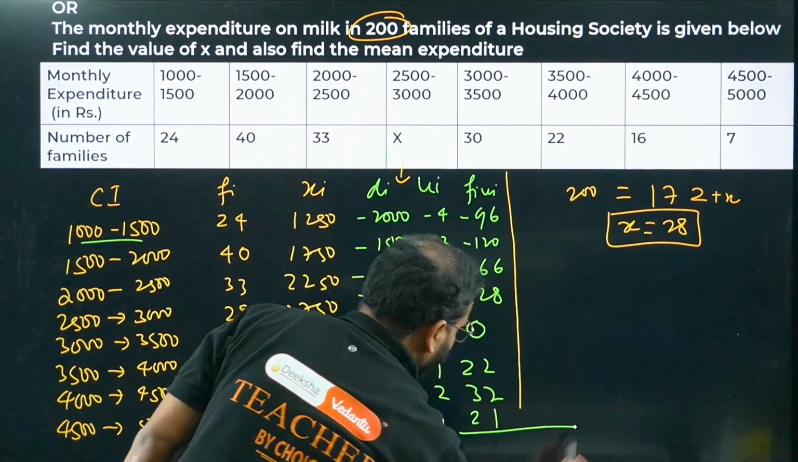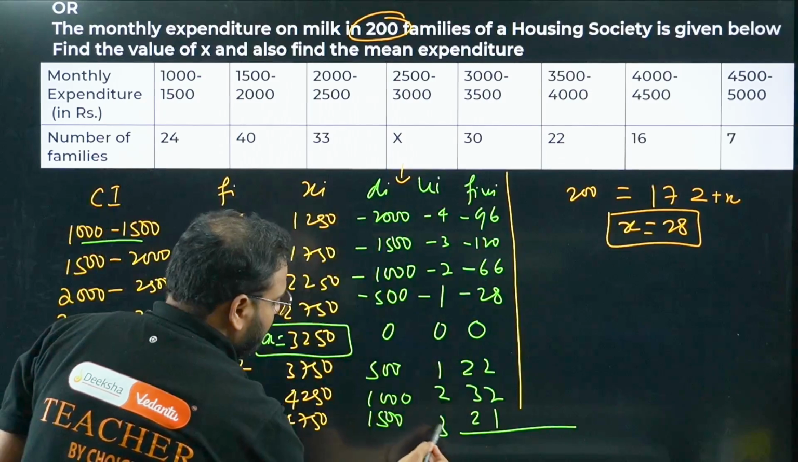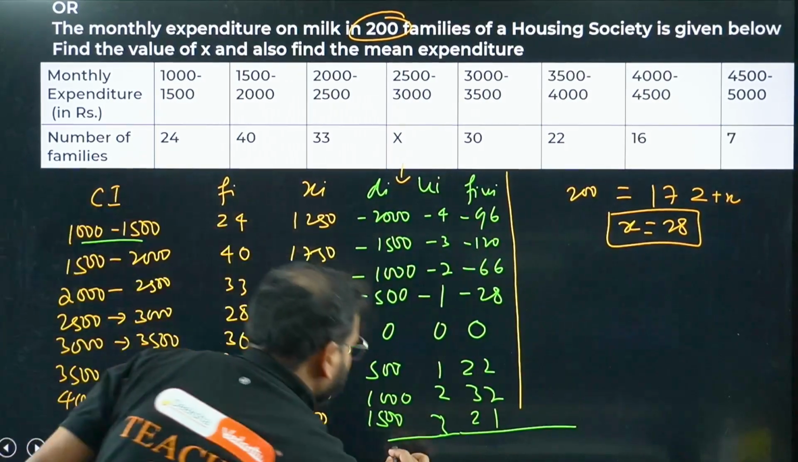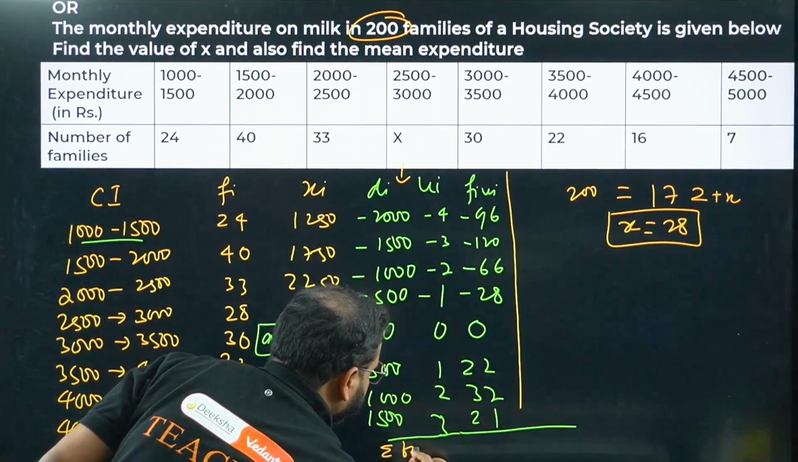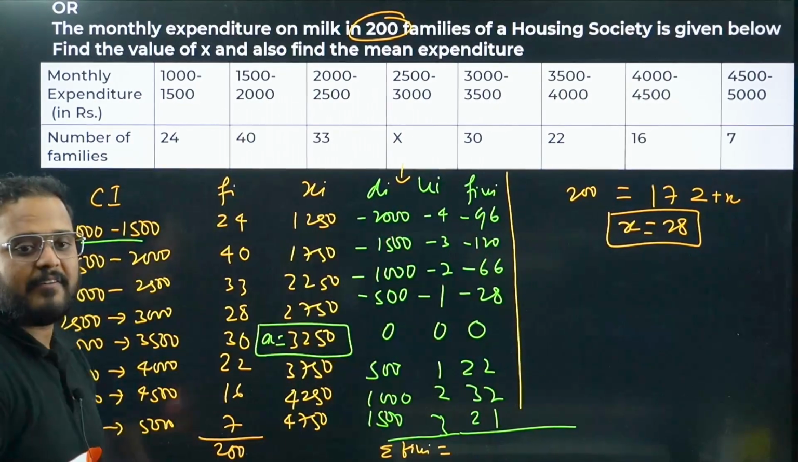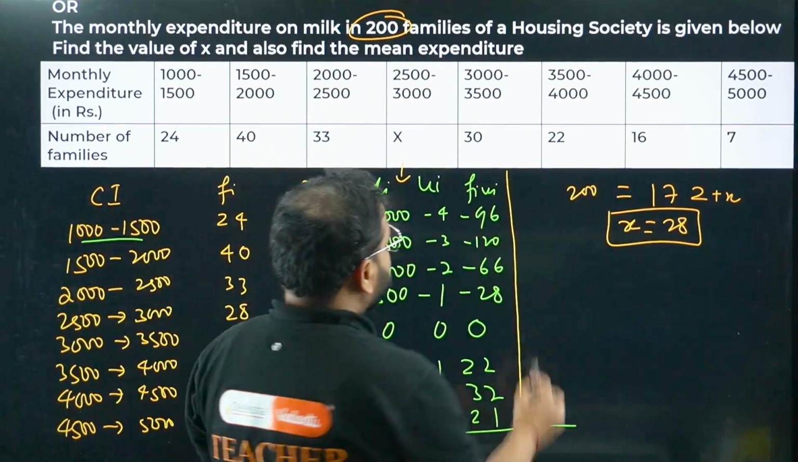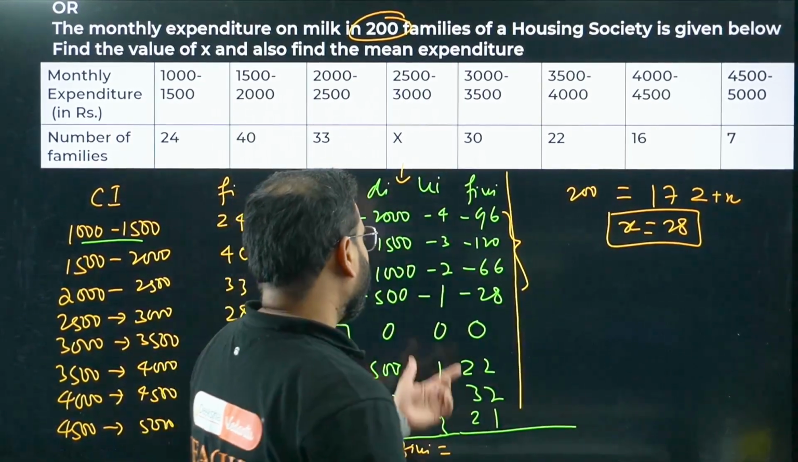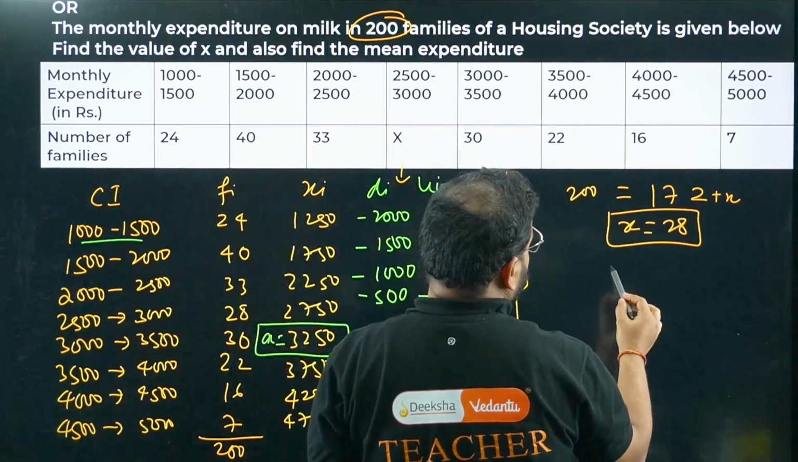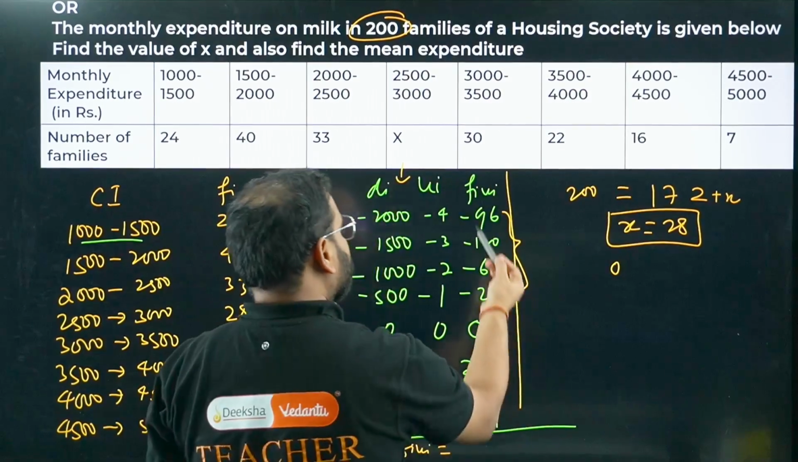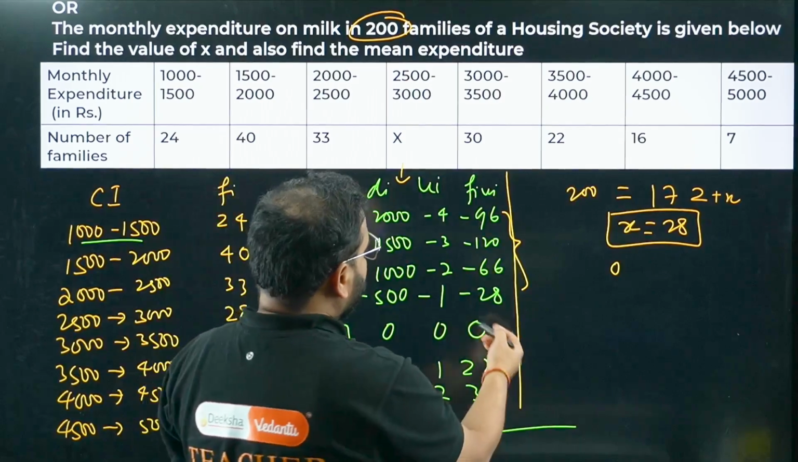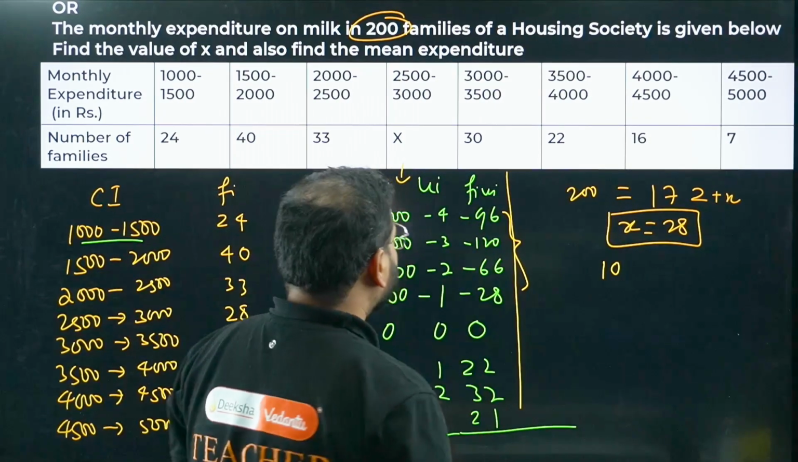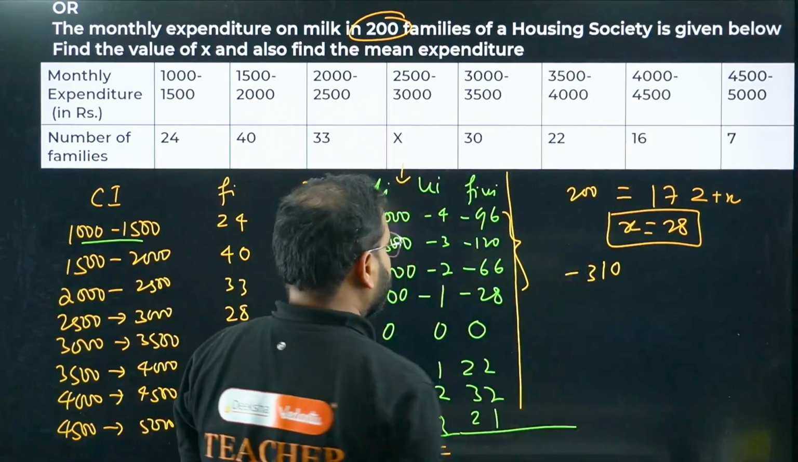Now you need to find the sum of this, the value of sigma fi ui. Sigma fi ui we have to find out. So let's just add all these negative values first. 6 plus 6 is 12 plus 8, that is 20. So 0, 2 is carry. 9 plus 2 is 11 plus 2 is 13 plus 2 is 15 plus 6 is again 21. So carry is 2. 2 plus 1 is 3. 310, this is negative, right?